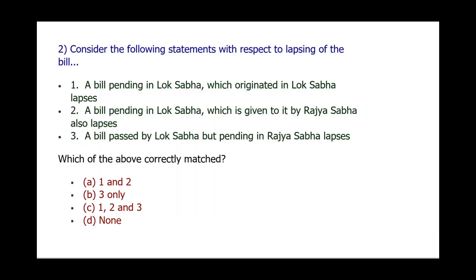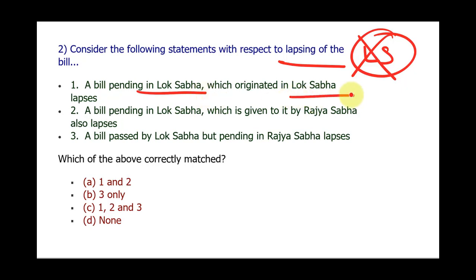Next question is, consider the following statements with respect to lapsing of the bill. Now we need to add one more condition here. It's like lapsing of the bill when the Lok Sabha dissolves. First option is a bill pending in the Lok Sabha which originated in Lok Sabha lapses. This is right. When the Lok Sabha is dissolved, a bill which is pending in the Lok Sabha which originated in the Lok Sabha, that bill lapses.